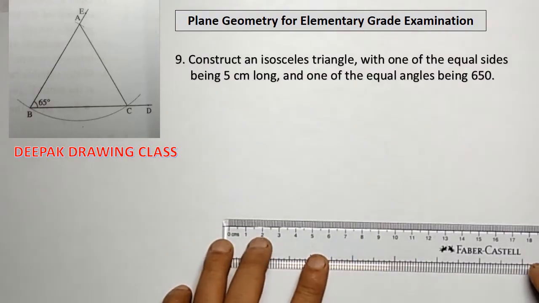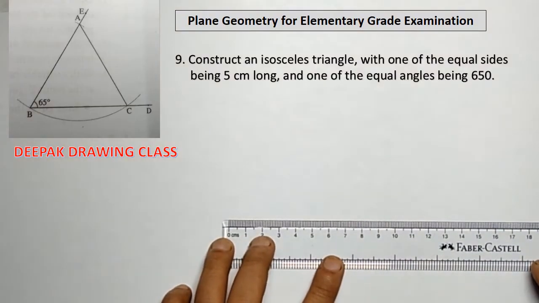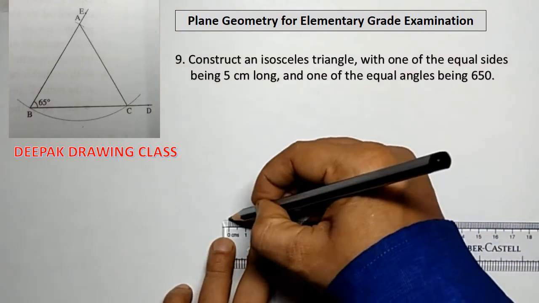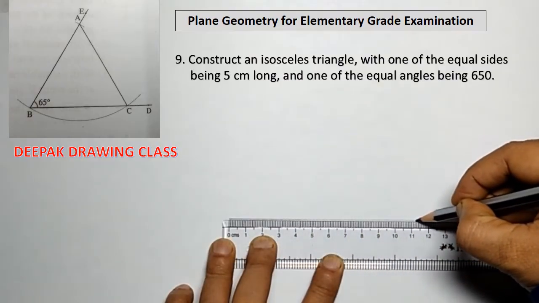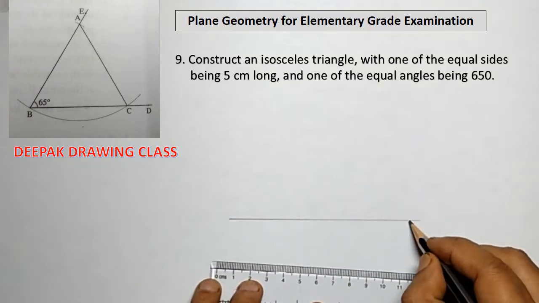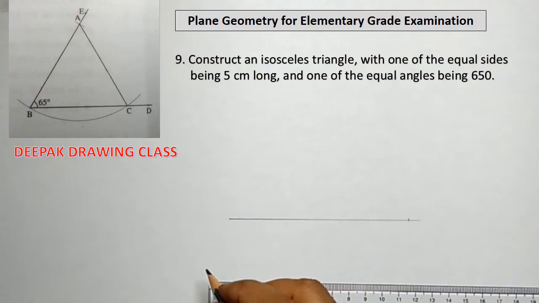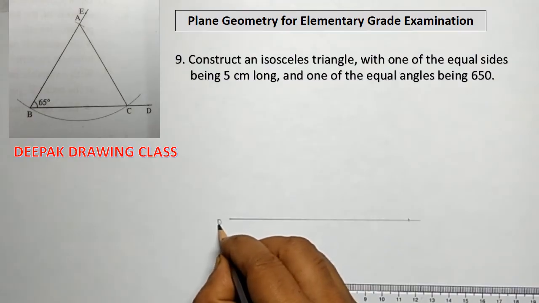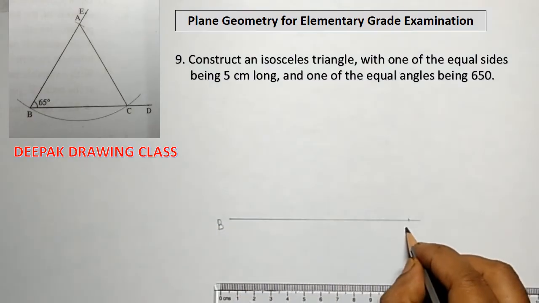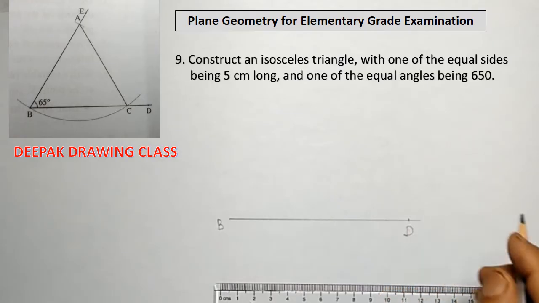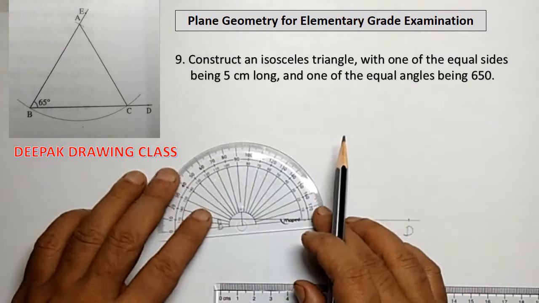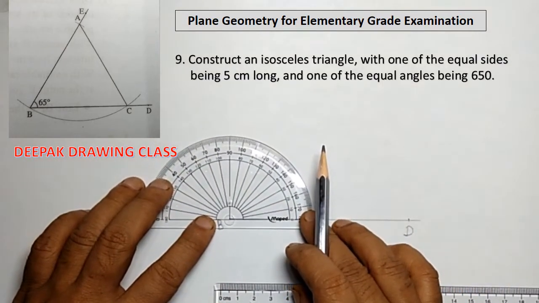Today we'll learn some basic constructions of plane geometry for elementary grade examination. Our ninth construction is how to construct an isosceles triangle with the help of one equal side and one equal angle being given. First of all, draw a line BD of any length, say for example 11 cm.